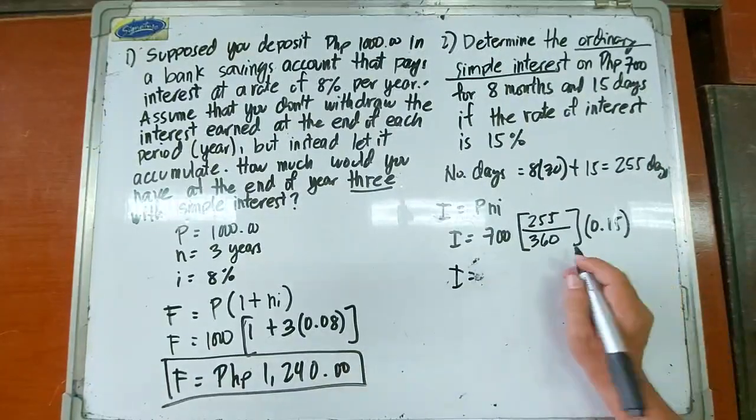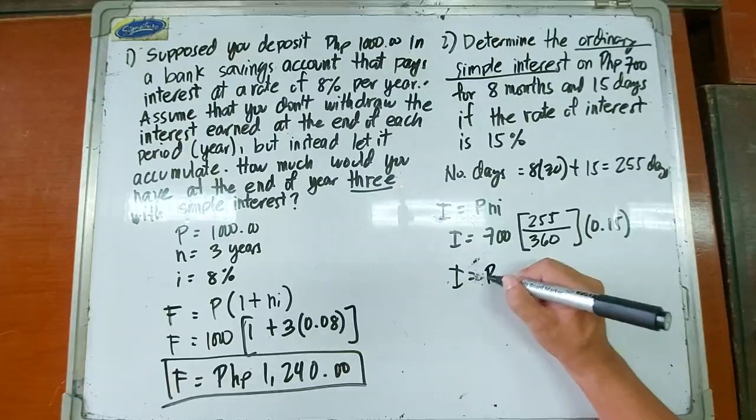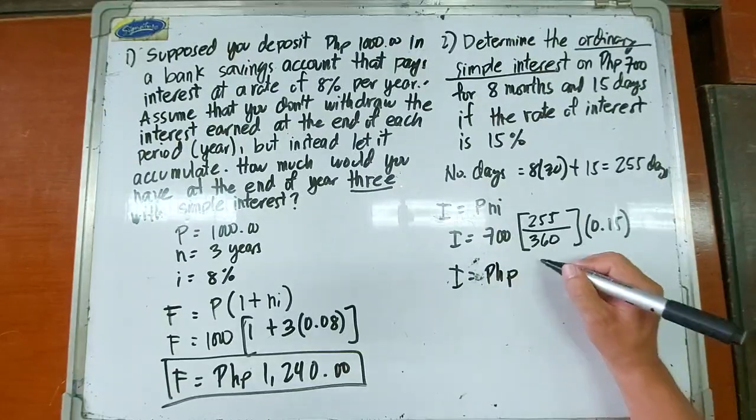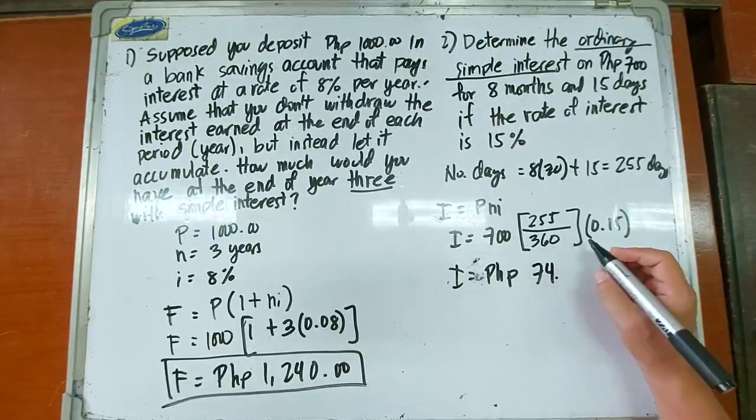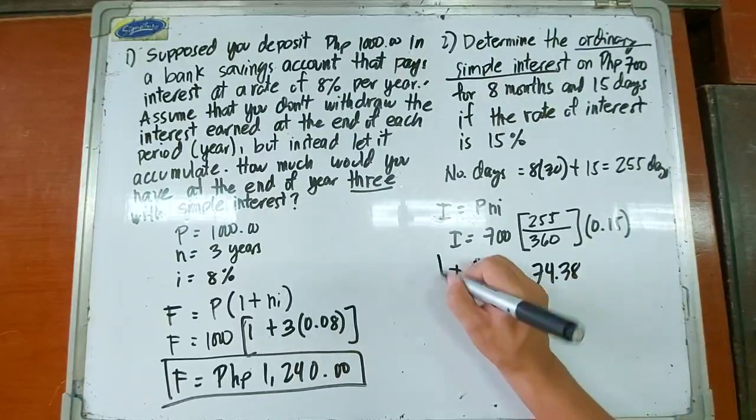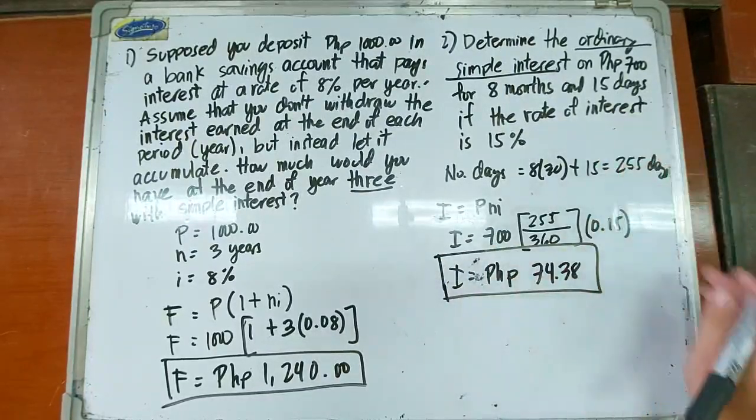So the interest then is equal to 74.38 pesos. So that's the interest after 8 months and 15 days.